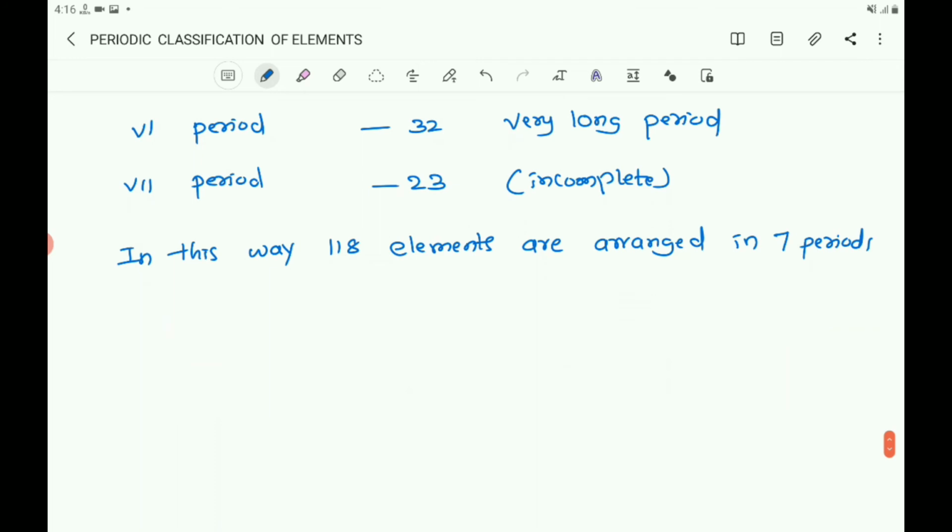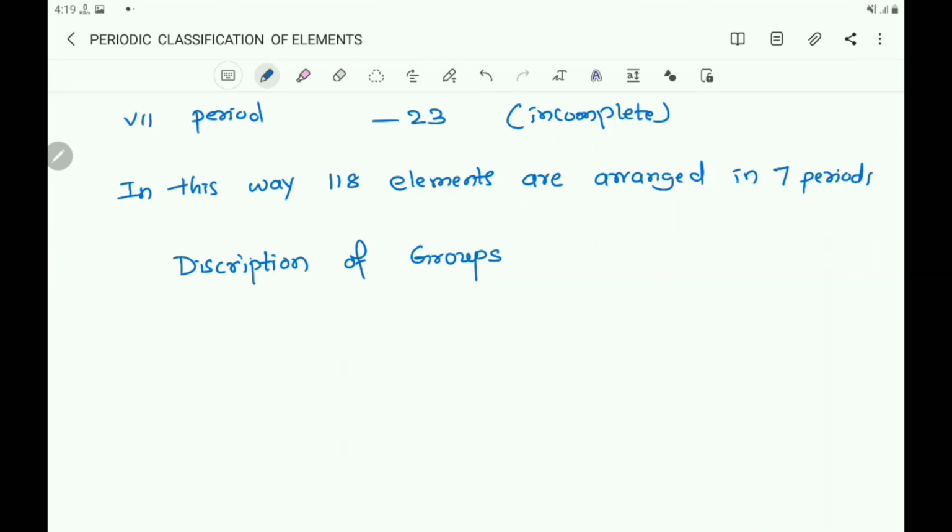Now let us discuss about the groups. Description of groups. Then what are groups?